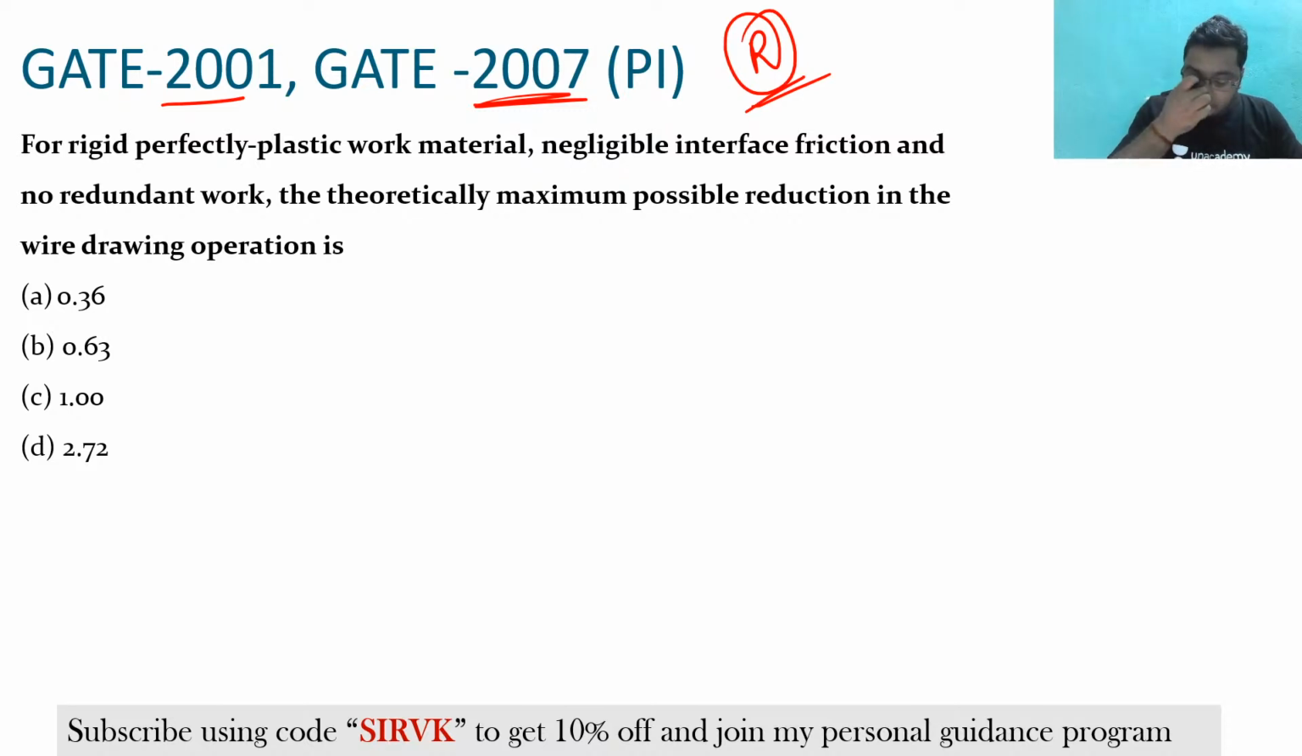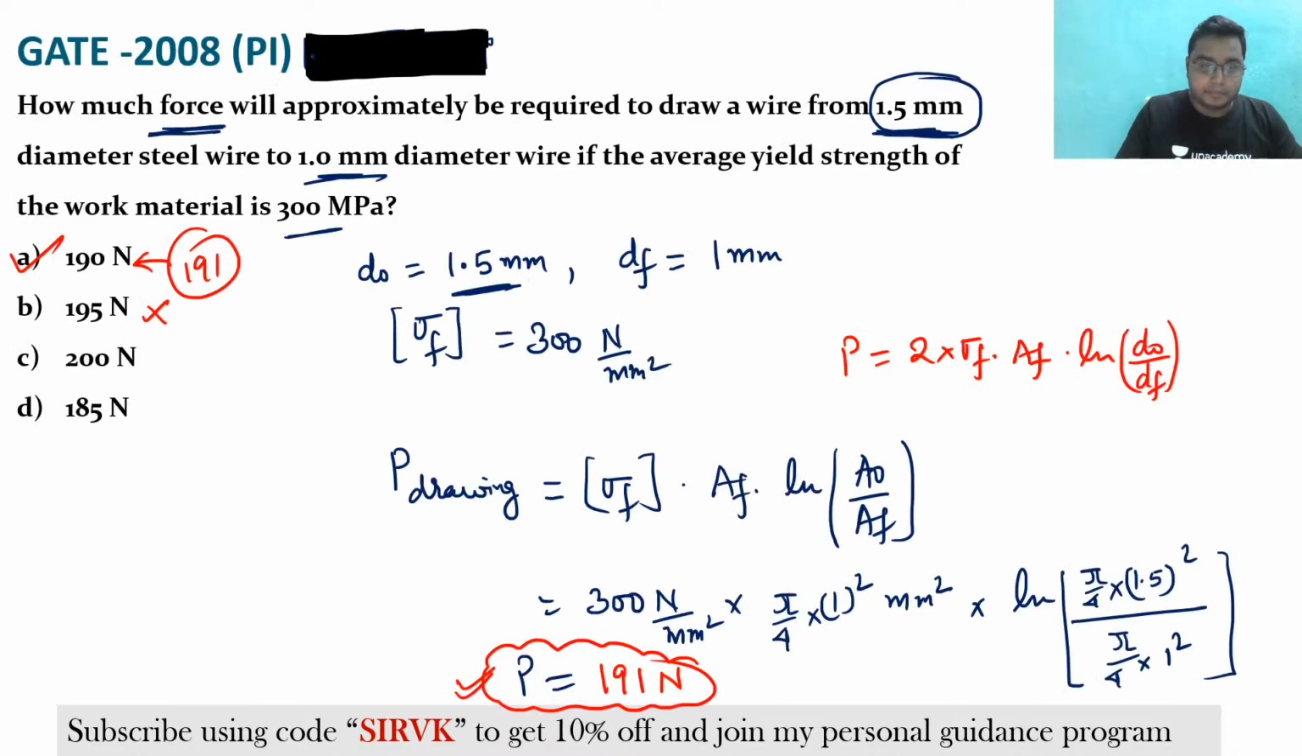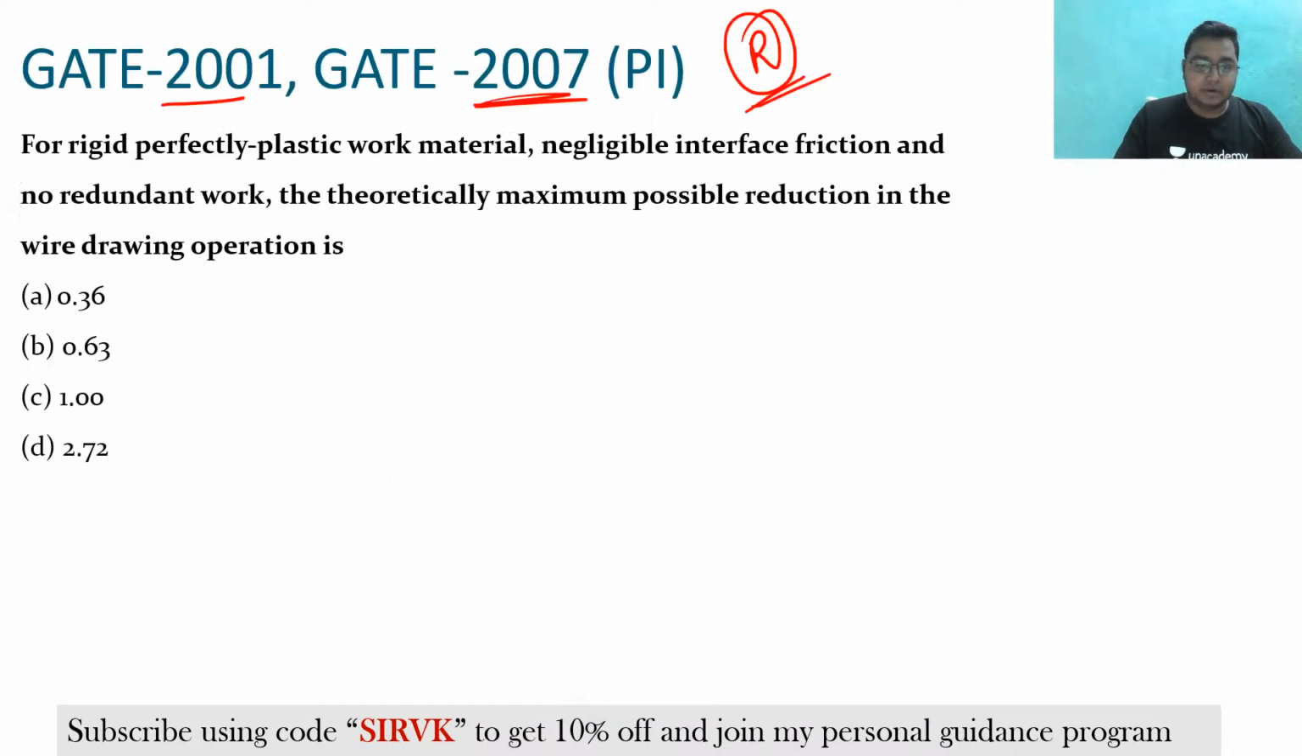Why is it based on the final dimension? That was the previous question. For that you have to understand the basic physics, the basic science of the extrusion process, and I have explained these things a lot of times in my earlier lectures. So I would recommend you to watch each and every lecture.